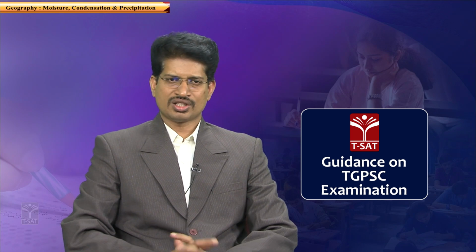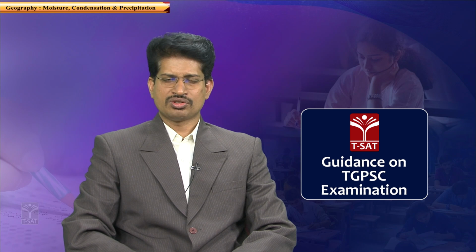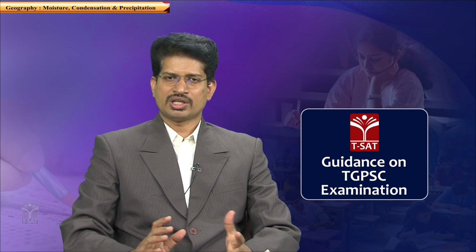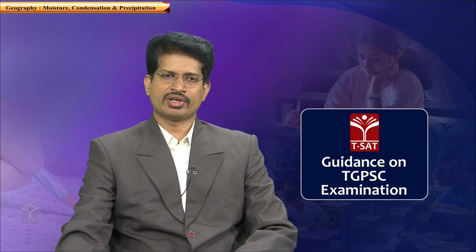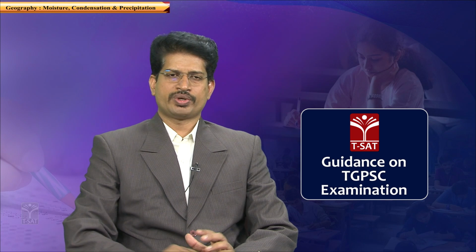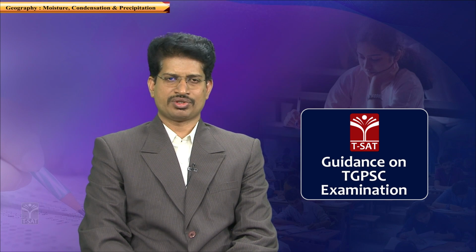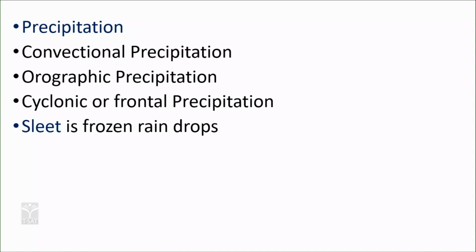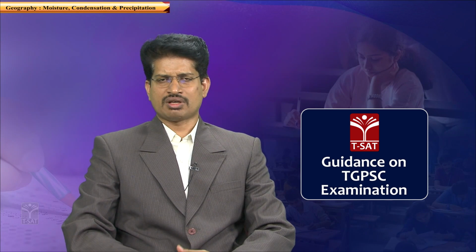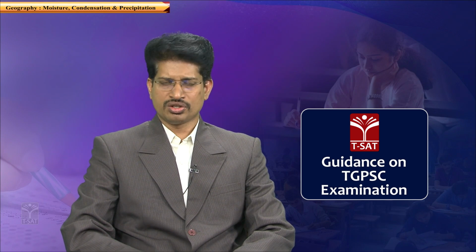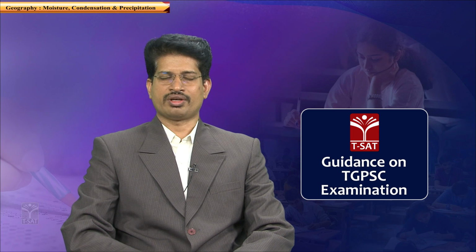So this is how condensation is classified, based upon the way they have been formed. Precipitation or rainfall is classified into mainly 3 types: convectional precipitation, orographic precipitation, and cyclonic or frontal precipitation. For precipitation to happen, the basic essential condition is saturation of air.